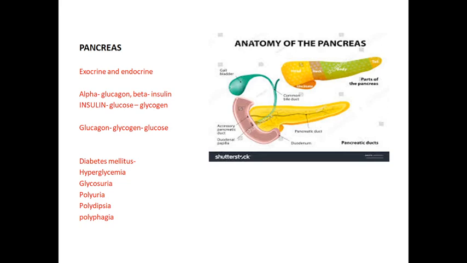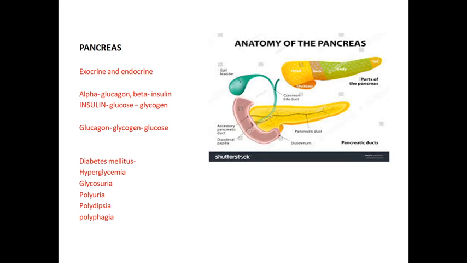Next one is called the pancreas. It is called a dual gland. Why do we call it a dual gland? Does anybody know? Have any idea? Because it has the characteristics of both exocrine and endocrine glands. The exocrine part secretes pancreatic juice, while the endocrine portion is made up of the islets of Langerhans.